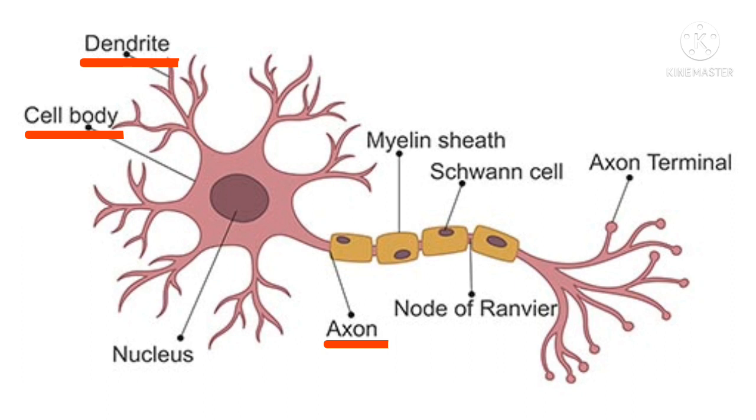So the cyton is also called the cell body or perikaryon. It has a nucleus and cytoplasm. The cytoplasm is called neuroplasm, and it has large granular bodies called Nissl granules and other cell organelles such as mitochondria, ribosomes, lysosomes and endoplasmic reticulum.